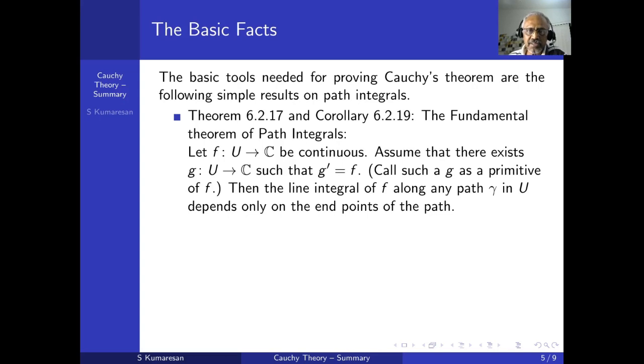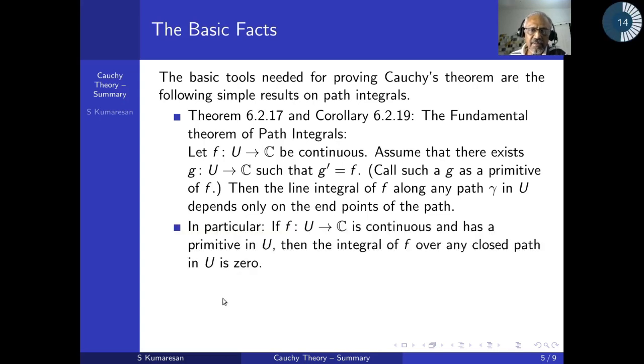So in particular, if it's a closed path, then it has to be 0 because the endpoints turn out to be the same. And it is going to be the difference of the function at the endpoints. It is going to be g of gamma b minus g of gamma a, but if gamma b equals gamma a, then it is going to be 0. These are the only things.